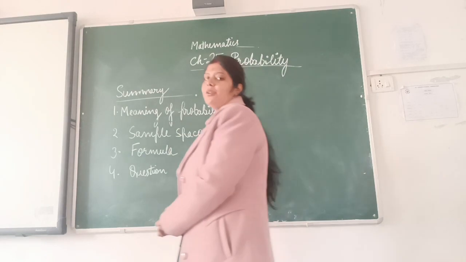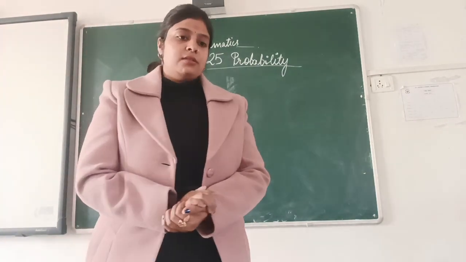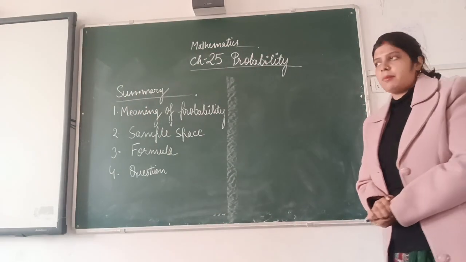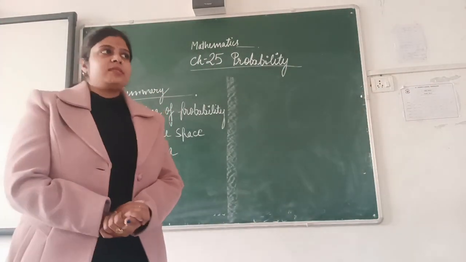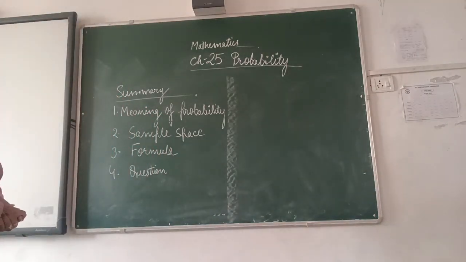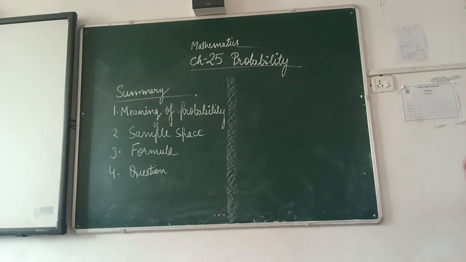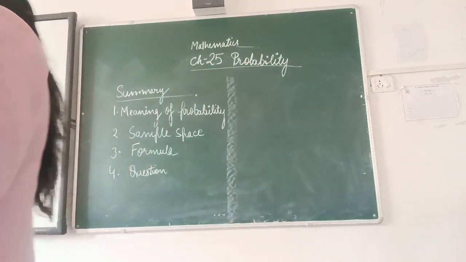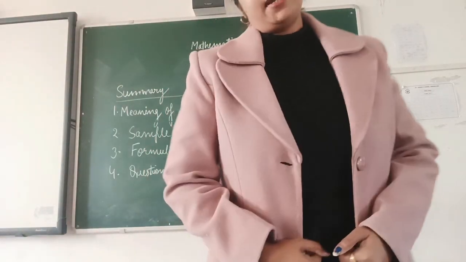In the series of these online classes, today we have a mathematics class. Today we will discuss a new chapter, chapter number 25, probability. All the previous chapters are completed. In this chapter, we will discuss the meaning of probability, sample space, its formula, and how to find the probability of anything. I'll discuss everything, don't worry. Then the fourth part is a question related to your homework exercise.